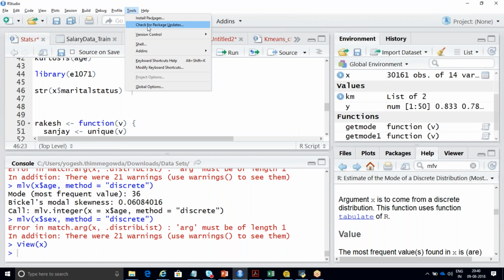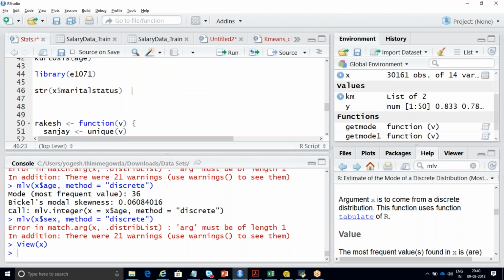No, right? So what you have to do is at least once every 2 to 3 days. When you start your system and it is connected to the internet, just go to Tools, check for package updates. It will try to update packages. You'll be able to see this window. After that, select all.